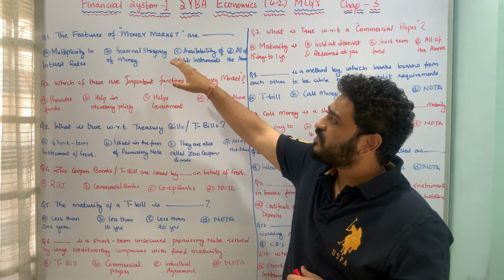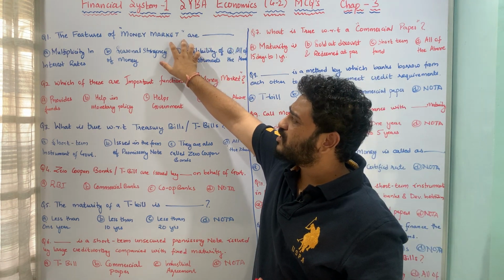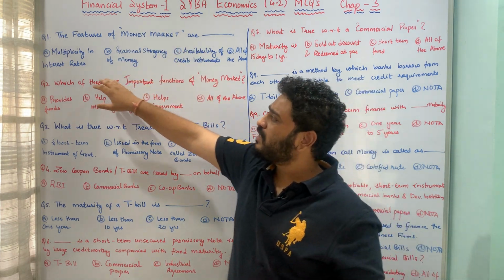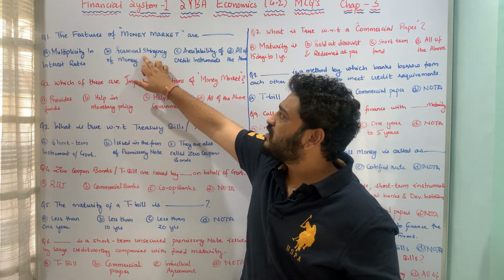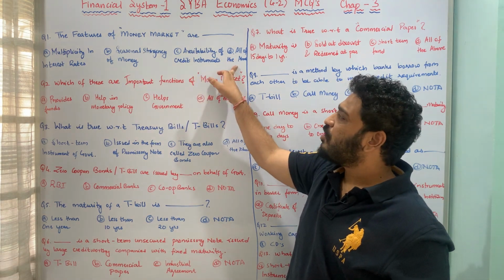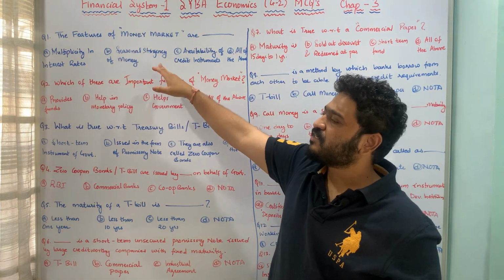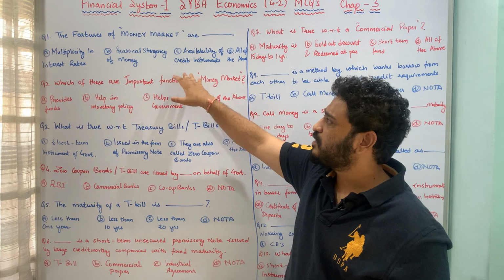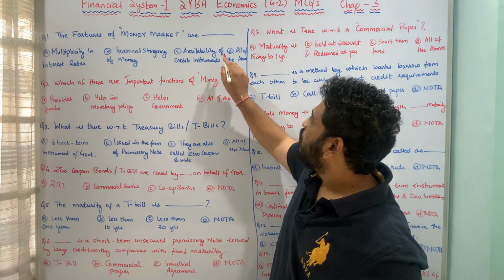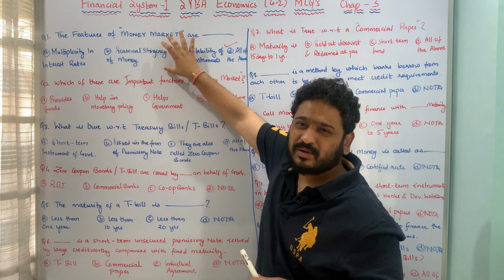The first question is, the features of money market are dash, or alternatively this question can be framed in this fashion: what are the features of money market in India? The options are multiplicity in interest rates, seasonal stringency of money, availability of credit instruments, all of the above. All these three things are features associated with money market in India, and therefore all of the above, option D, is the correct answer to this question.